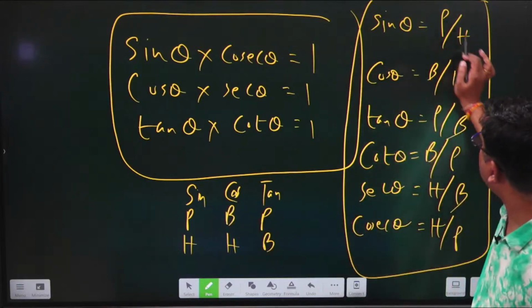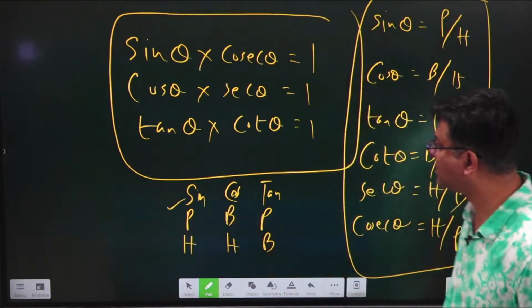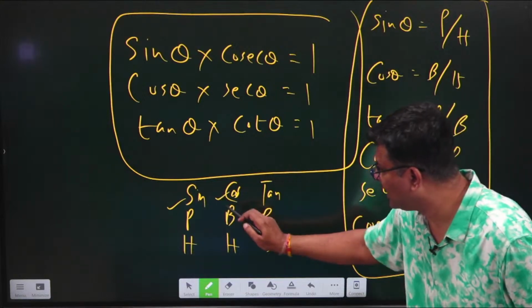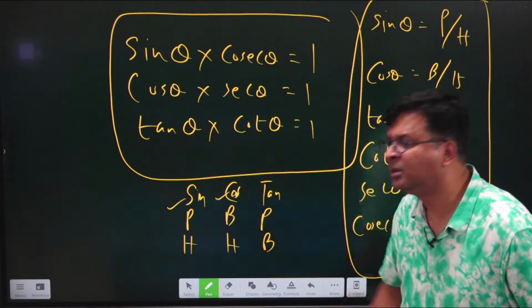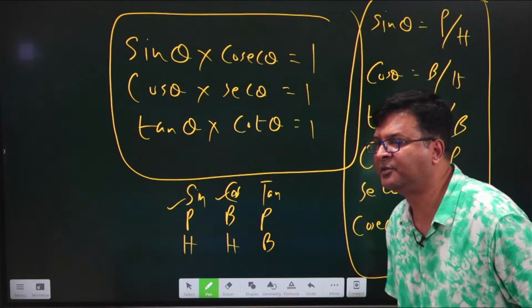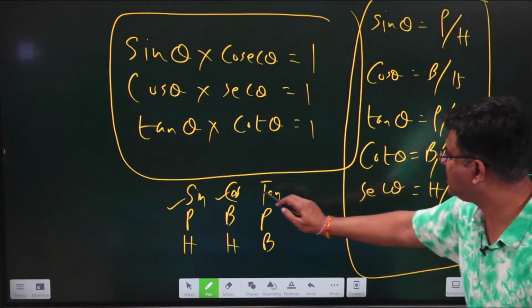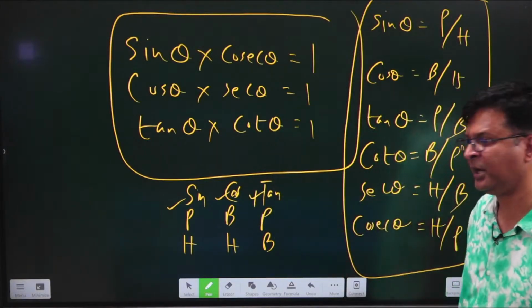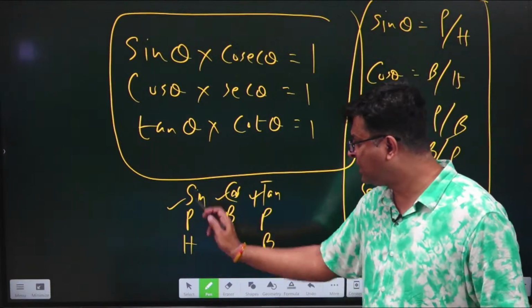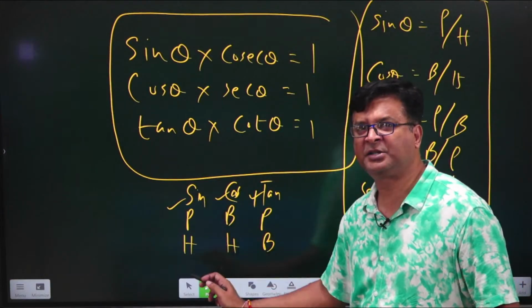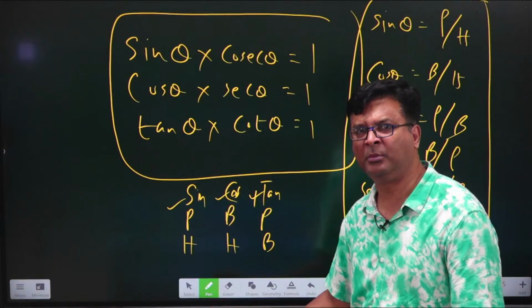Sin theta is P by H, so you can see it is correct. Cos theta is B by H, again you can see. If you are reading it from top to bottom, then you are getting the same things. And then tan theta is P by B, so it is also correct. Now in the base part, you just write the reciprocal and read it from down to up.